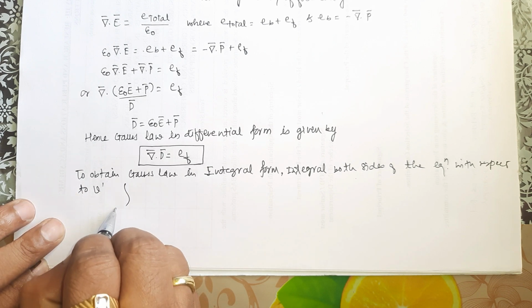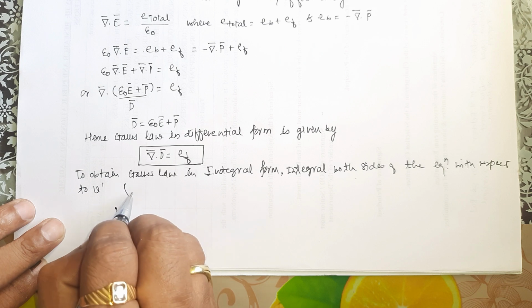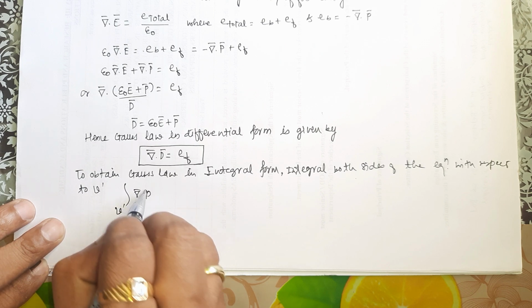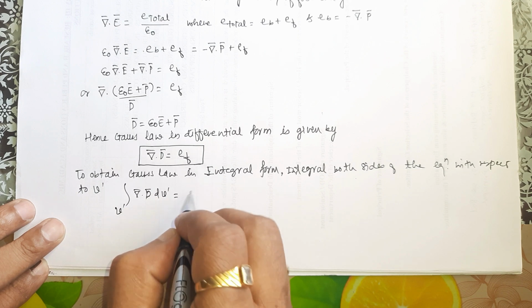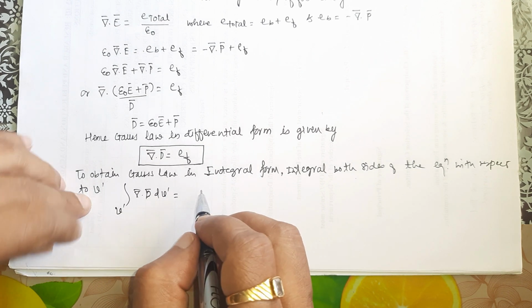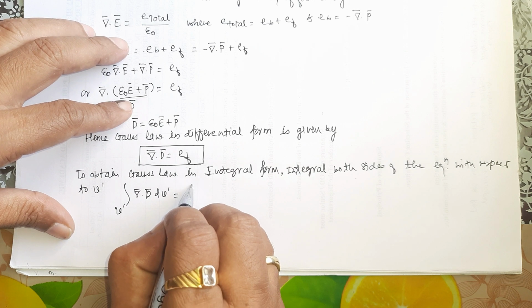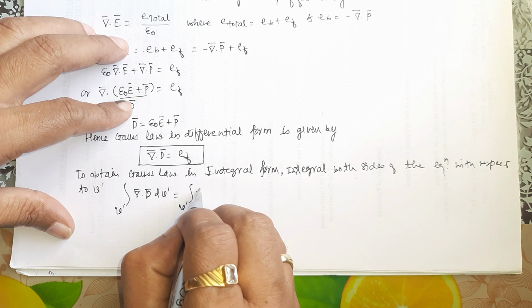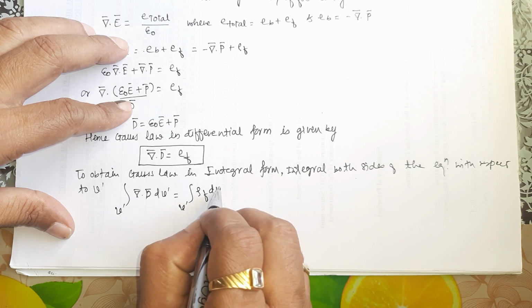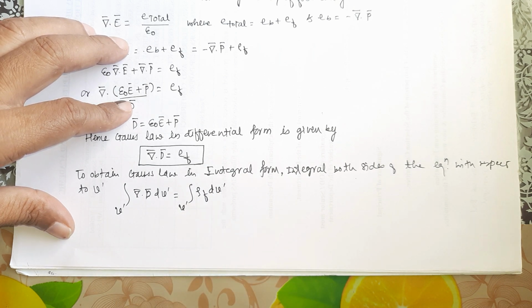So we can take the integral over volume V dash of del dot D bar dV dash is equal to the volume integral of rho f dV dash.